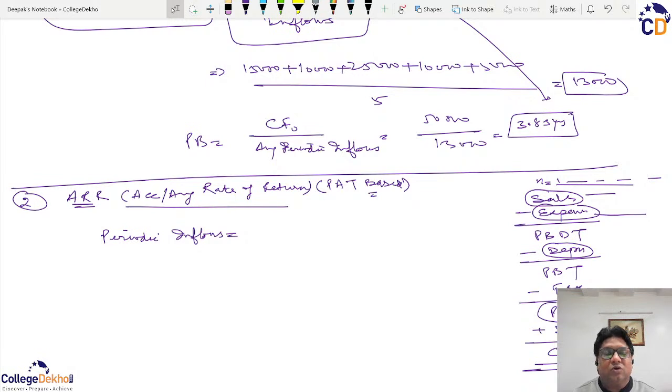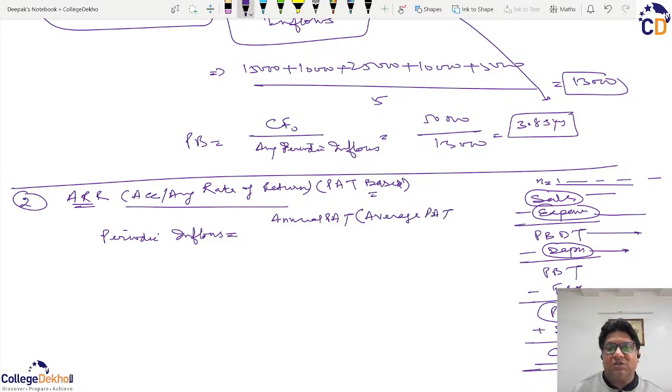So in normal questions what is happening is that we have similar PBDT figures, but due to different depreciation figures because of the reducing balance method, we have different PATs. And if we have similar depreciation due to the straight line method, then we may have the same PAT. So if the PAT is the same, then we can use the word annual PAT here. And if the PAT is different, then we can use the word average PAT.